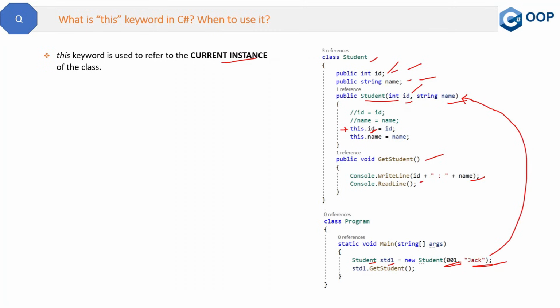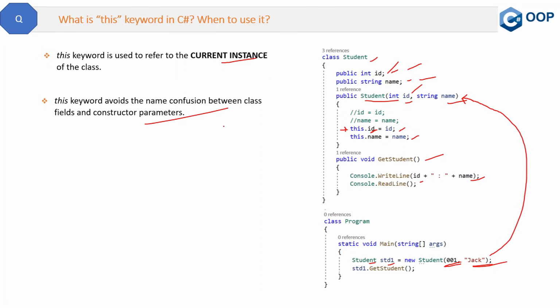So in short, this.ID and this.name will refer to the fields, and without the this keyword it will refer to the parameters, so just ID and name will be the parameters. We can say this keyword avoids the naming confusion between class fields and constructor parameters. This can be one use of this keyword.